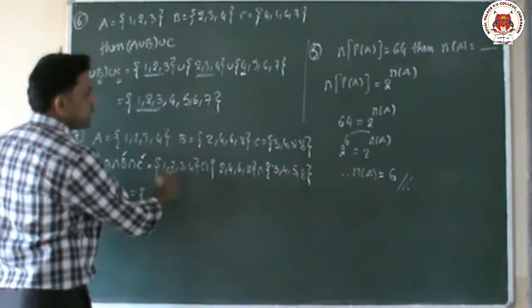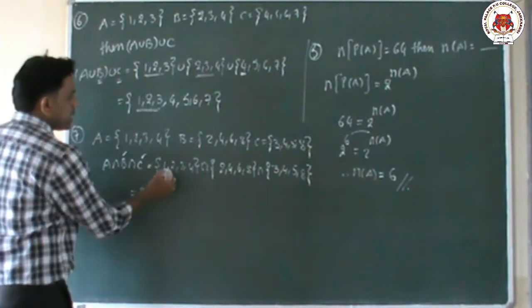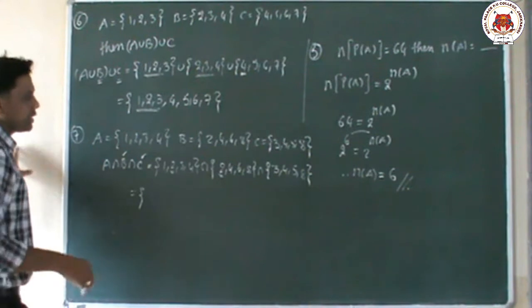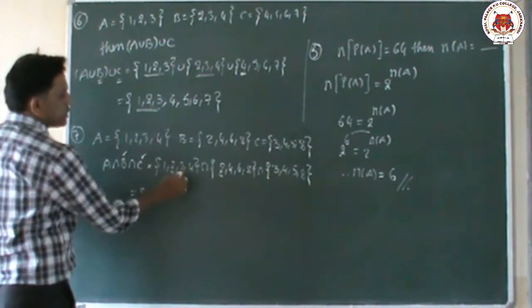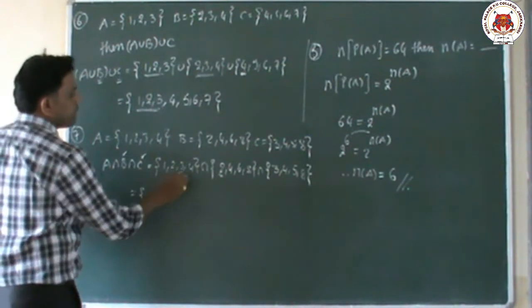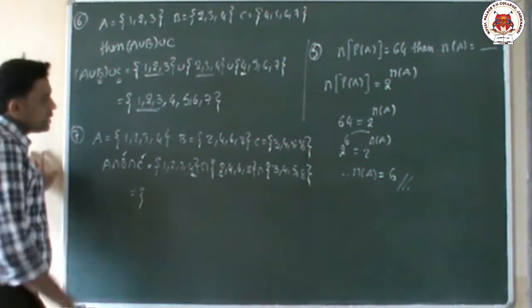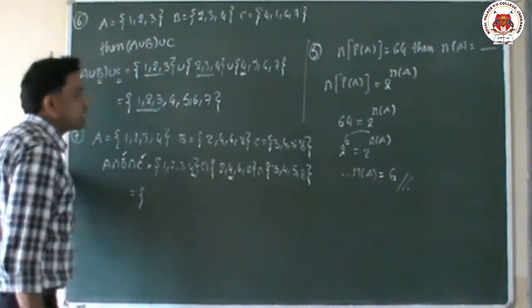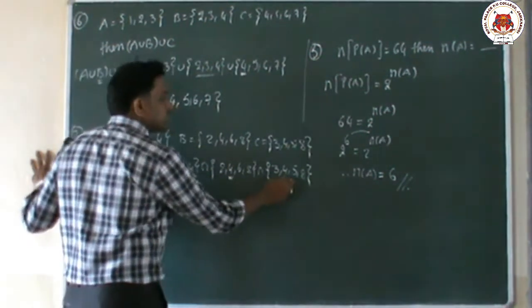So 1 is here, but there is no common element. Here 2 is there, and here also 2 is there, but 2 is not in the third set, so it is also not an answer. Next, 3 is here, but there is no 3 in the second set. Then we go to the last element, 4. 4 is in the first set, 4 is there in the second set also, and 4 is there in the third set also.